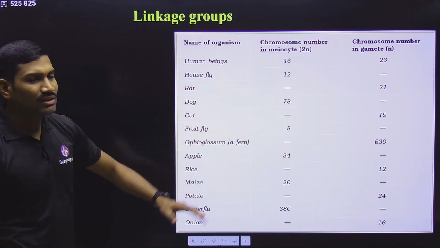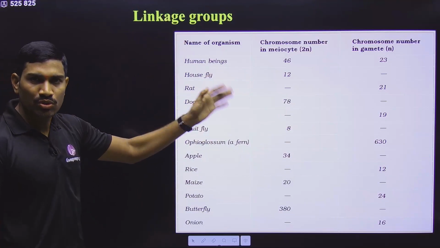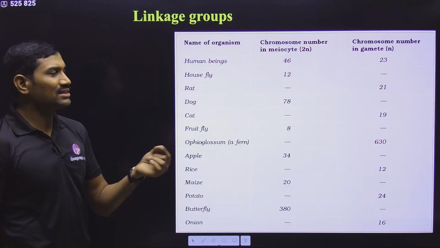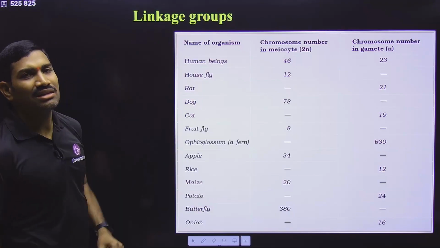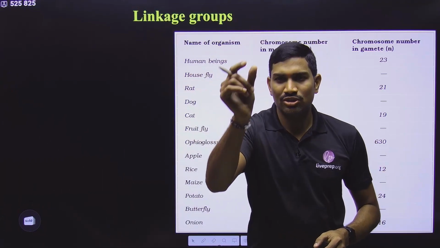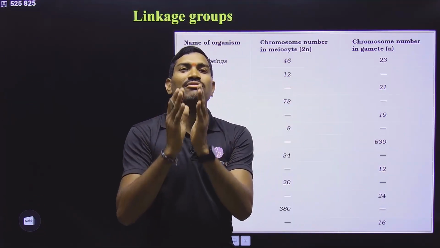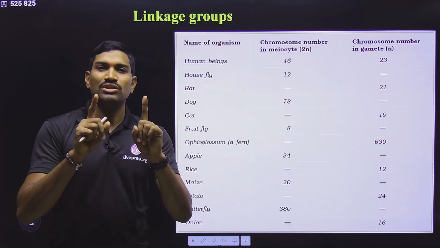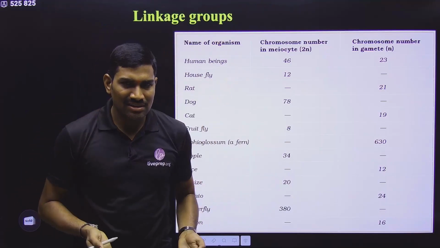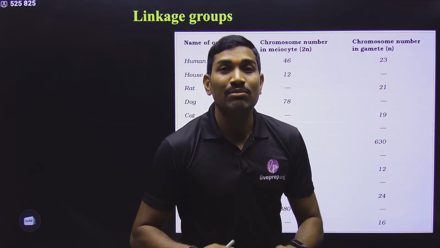And now we are going with the linkage concept, and here there is a simple concept called linkage groups. Though it is not mentioned in NCERT, it is concept based, so in one sentence I will try to link up. What is actually a linkage group? All the genes that are present on one chromosome will form one linkage group. Since chromosomes are homologous, they will have exactly the same genes, so both the homologous chromosomes will have the same linkage group.